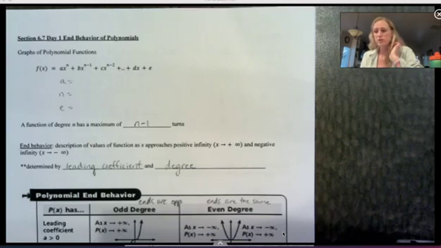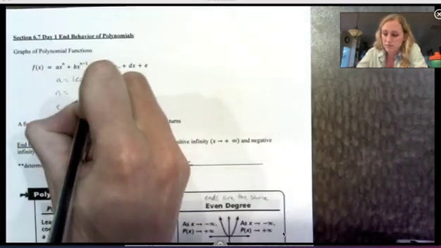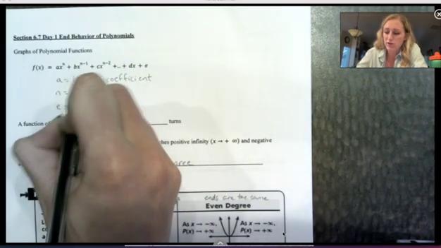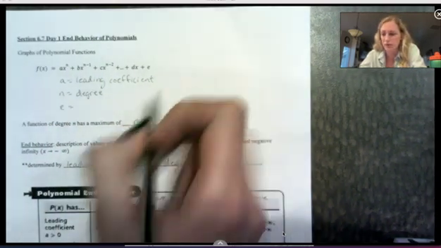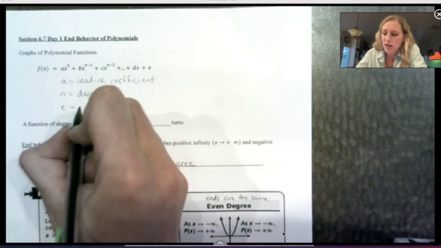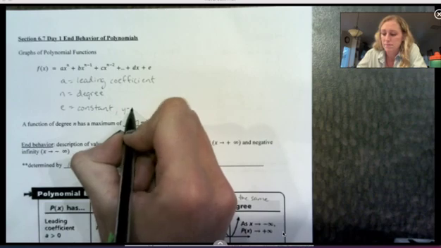Hey guys, in this video we're going to get into section 6.7 and talk more about graphs of polynomials. The big things we want to know from the polynomial are its leading coefficient, which is the a term when it's in standard form. And then n is our degree, that highest exponent that we see in standard form, and all the other exponents go down from there. And the constant on the end, the one that doesn't have a variable with it, is our y-intercept.